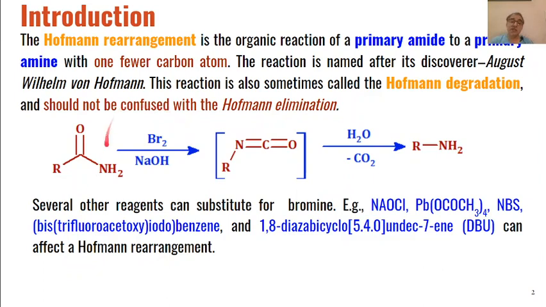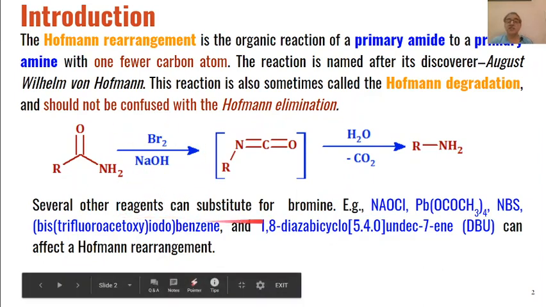So in addition to bromine and the base, several other reagents can be substituted for bromine, like sodium oxychloride, lead tetraacetate, N-bromosuccinimide, and bis(trifluoroacetoxy)iodobenzene.